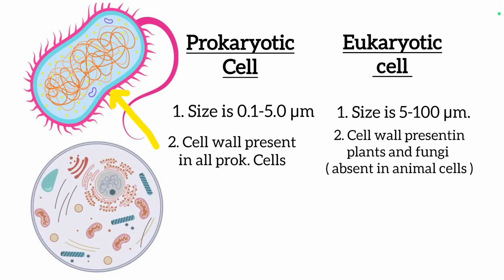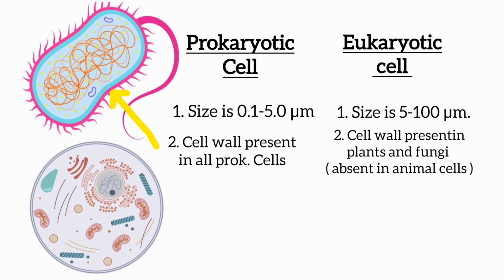All prokaryotic cells have a cell wall, and in eukaryotic cells, cell wall is present in plant cells and fungi, but cell wall is absent in animal cells, and plasma membrane is present in both types of cells.